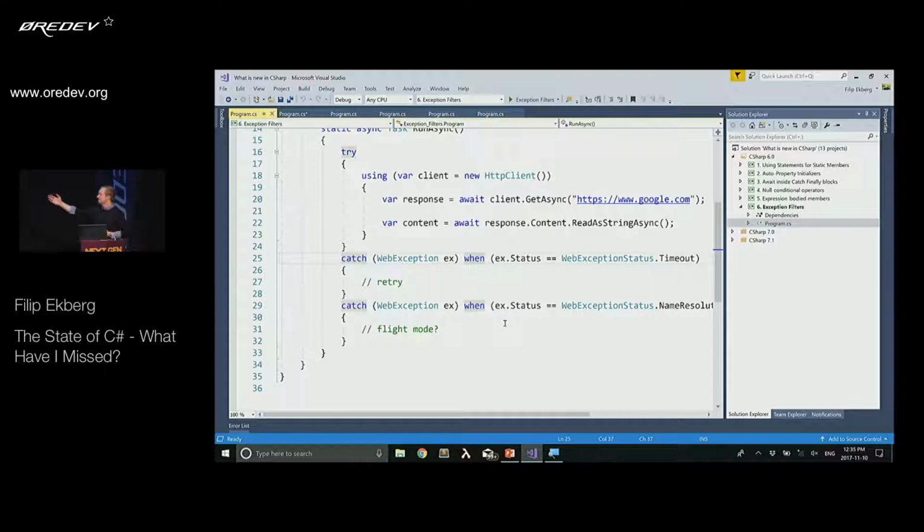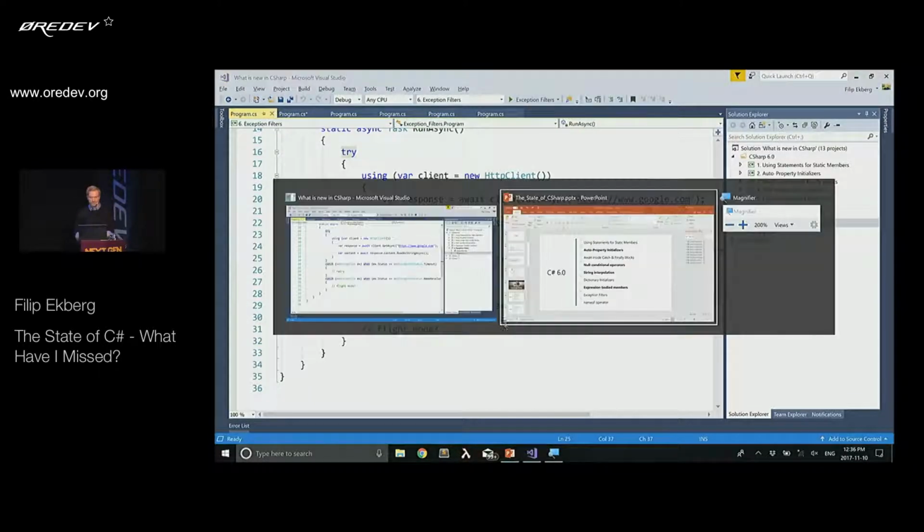So this is neat. You no longer have to catch the entire web exception and then do an if it's this, if it's that, if it's something else. Because what happens if it's not caught here, it's being thrown back to the caller. So for all the other web exceptions that don't match these two here, it's going to be thrown back to the caller. So just handling that out of the box.